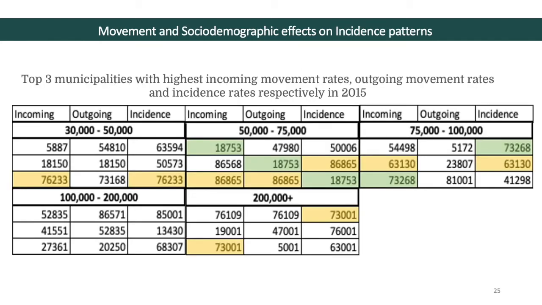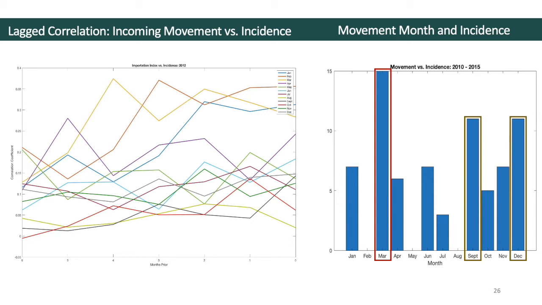This figure shows the top 3 municipalities with highest incoming movement rates, outgoing movement rates, and incidence rates respectively in 2015. There's an evident relationship between municipalities with high incoming movement rates and high incidence values. The figure on the left is a monthly lag correlation up to 6 months between the incoming index and incidence rate. There is no pattern on the number of months prior affecting incidence. However, there is a pattern indicating movement months associated with higher correlation to increased incidence. The figure on the right shows that March, September, and December are the months of movement associated with higher influence on incidence.